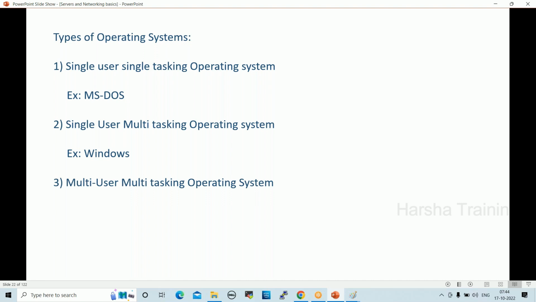Next one, multi-user multitasking operating system. Multiple users can log into the system and perform multiple tasks at a time, for example Linux. While deploying the application or code, multiple users like developers, testers, DevOps engineers, and build and release engineers can all log into the servers and perform their own activities.